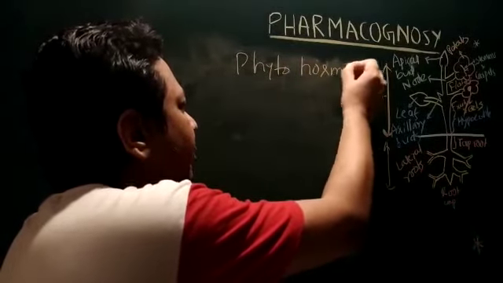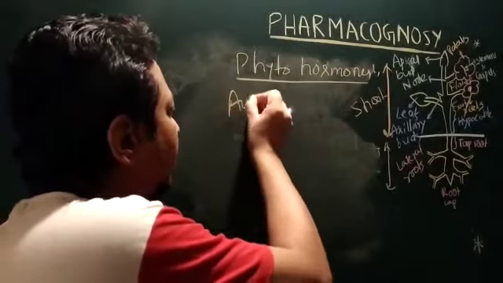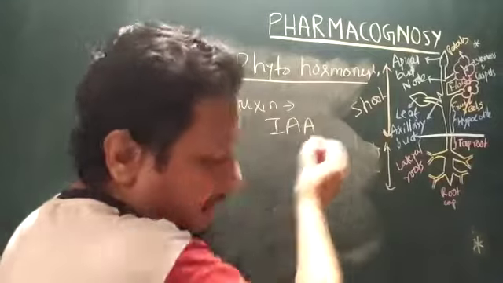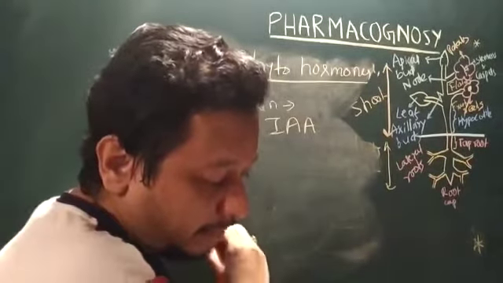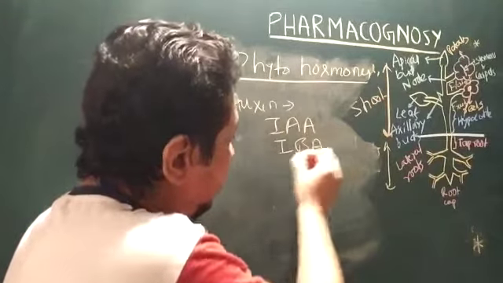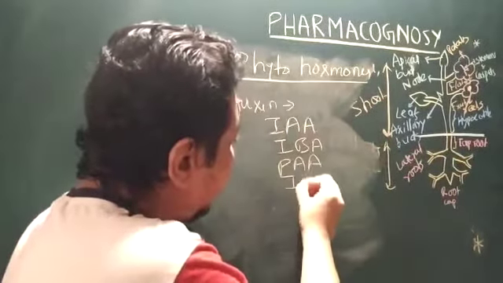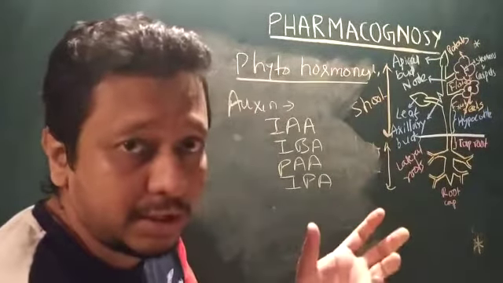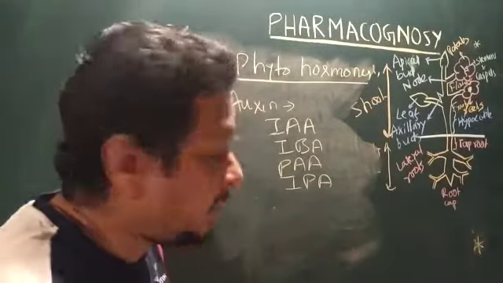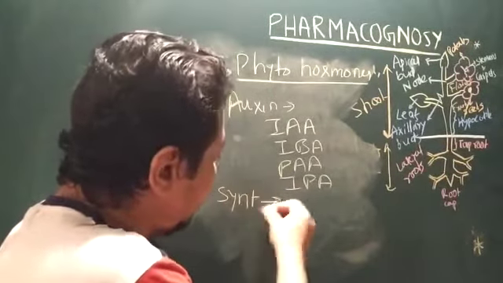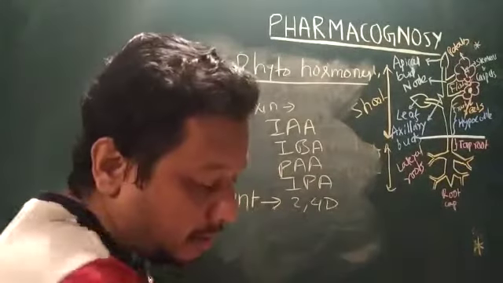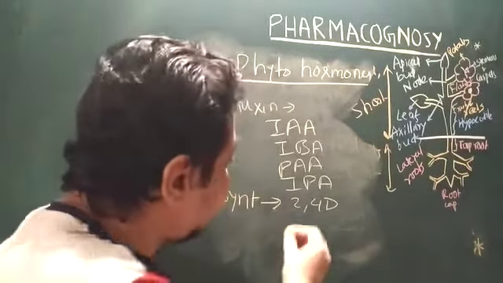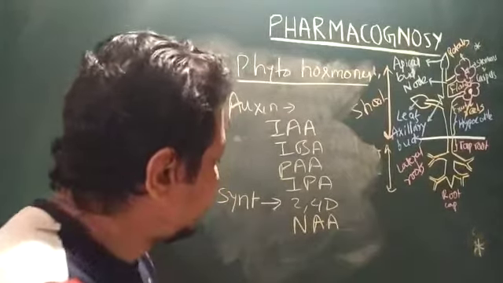Phytohormones are very, very important. First is auxin. Normally natural auxin is indole acetic acid, IAA. Then you have IBA, PAA, and IPA, indole propionic acid. These have a morphogen-like character, and there are synthetic auxins also. Sometimes GPAT asks about 2,4-D, that is 2,4-dichlorophenoxyacetic acid. Then you have naphthyl acetic acid, NAA. So these are the synthetic auxins.